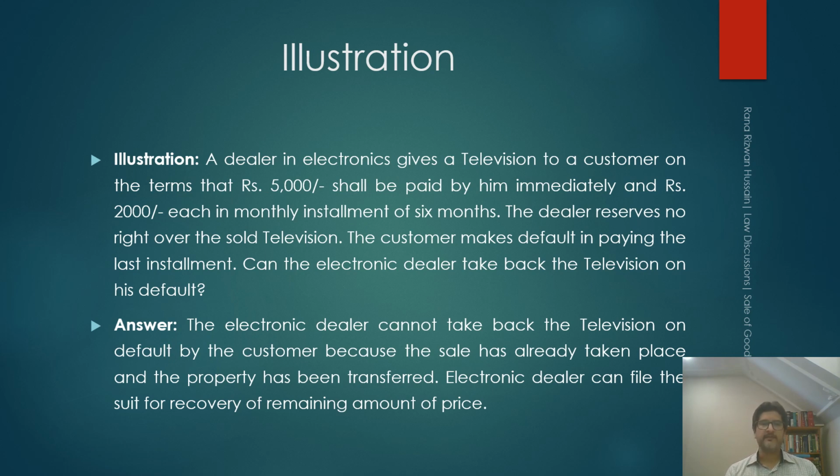The answer to this proposition is the electronic dealer cannot take back the television on default by the customer because the sale has already taken place and the property has been transferred from seller to the buyer. Electronic dealer can file the suit for recovery of remaining amount of price. Because when the television was sold by the shopkeeper to the customer, he did not reserve any right over that television. So he has no right left over the property. The only right which is left is to recover the outstanding payment.